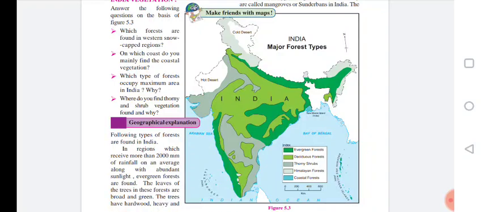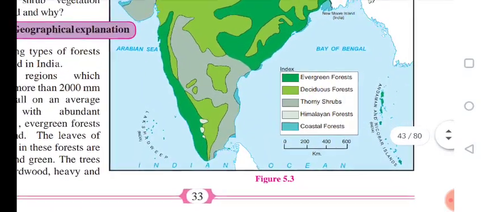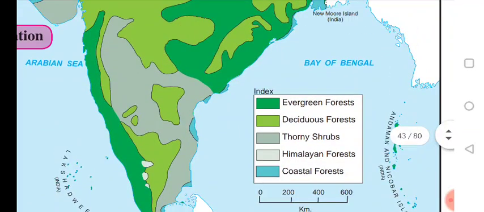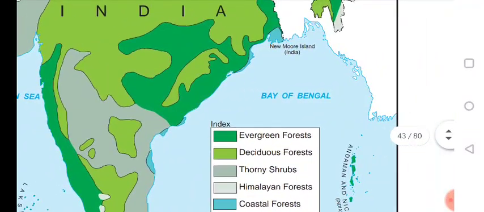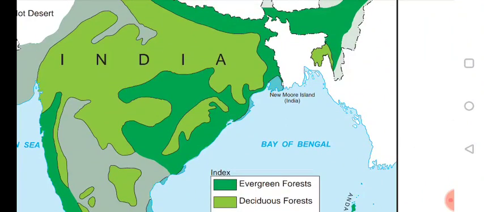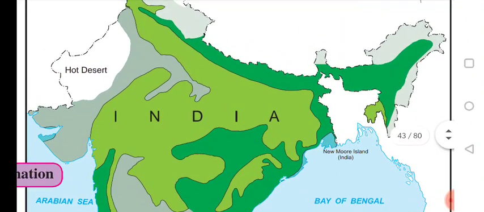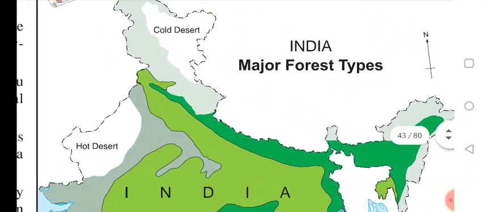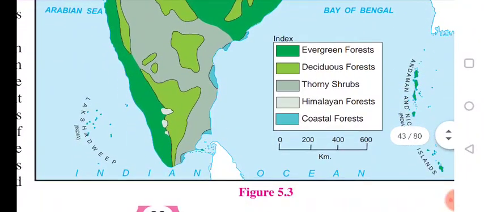This is a picture of India, and with the help of this index, we have to answer the following questions. You can see the index. You can see here the Arabian Sea, Bay of Bengal. Here we are getting Rajasthan, that is hot desert, and here we are getting cold desert. Lakshadweep you can also see, and Andaman and Nicobar. So we have to answer the questions based on this map, that is figure 5.3.